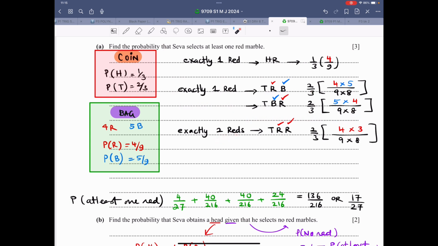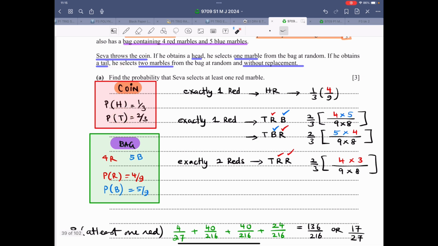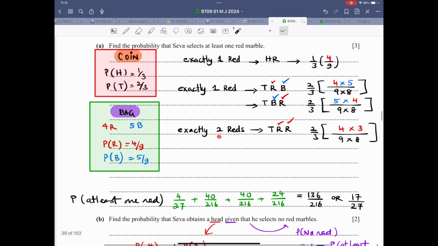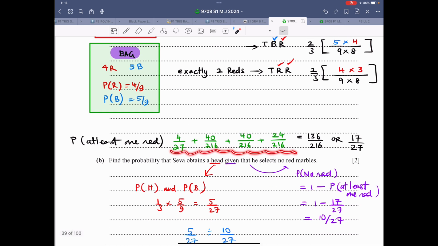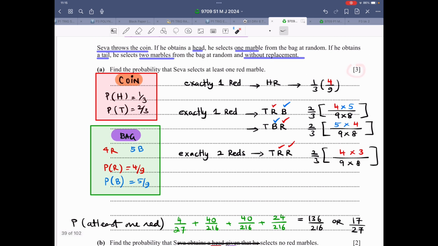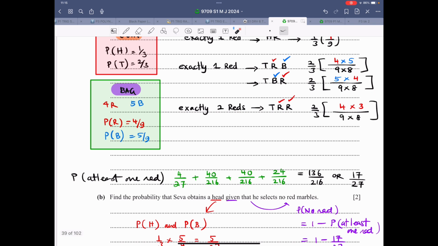Exactly 2 reds. Exactly 2 reds, of course, will be based upon the tail because that's the only option of getting 2 marbles. So exactly 2 reds, that's a tail, 2/3, red and a red, 9 decreases to 8, 4 decreases to 3. So now exactly 1 red, exactly 2 reds, add up all these probabilities. That is the simplified format, and this comes out to be 136/216, which simplifies to 17/27. So that is for 3 marks. It's worth 3 marks.